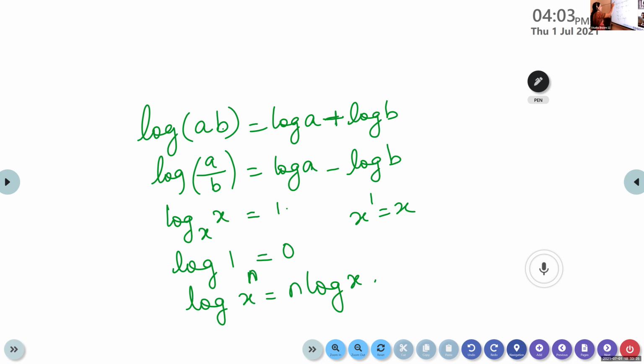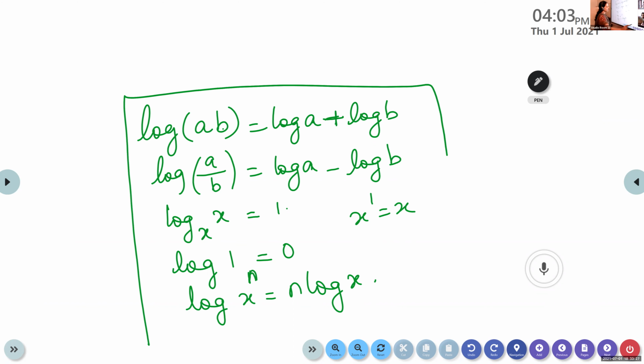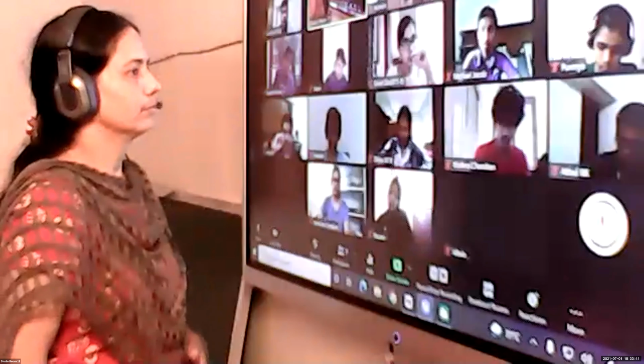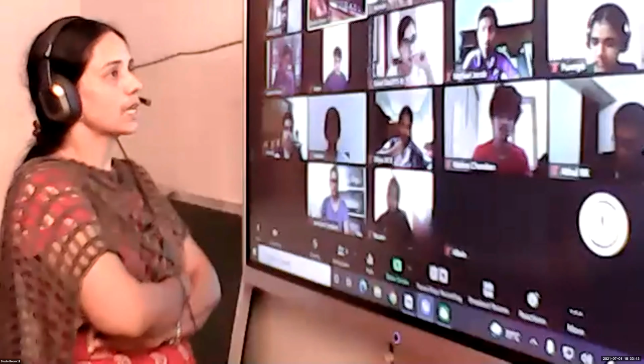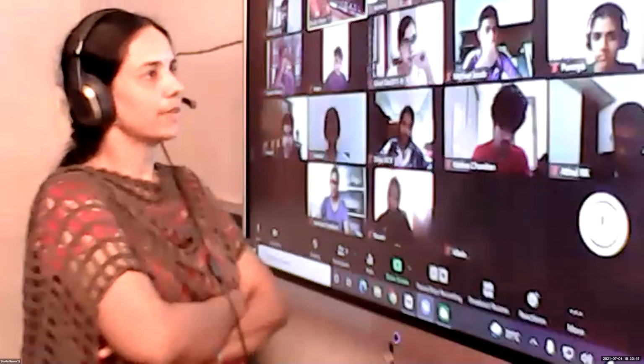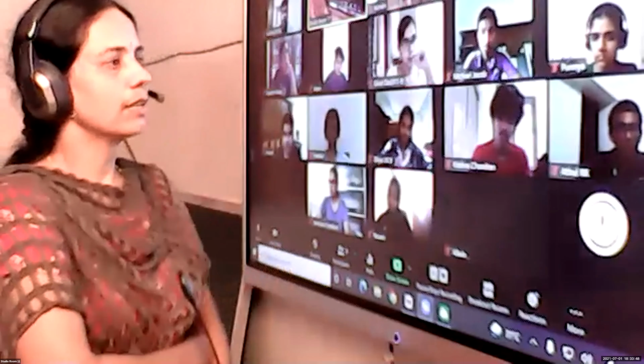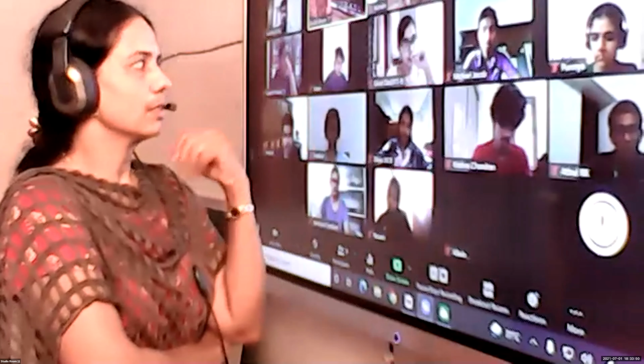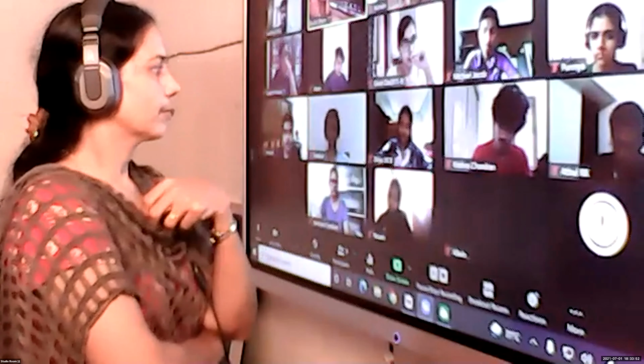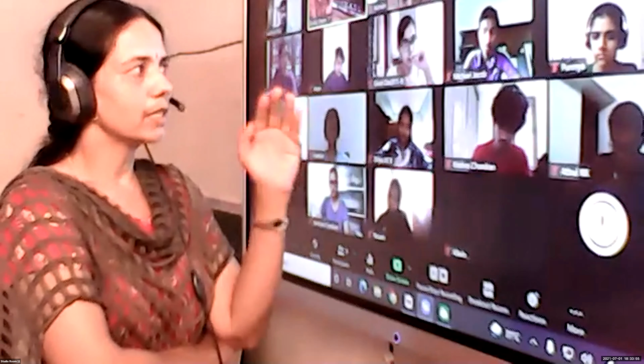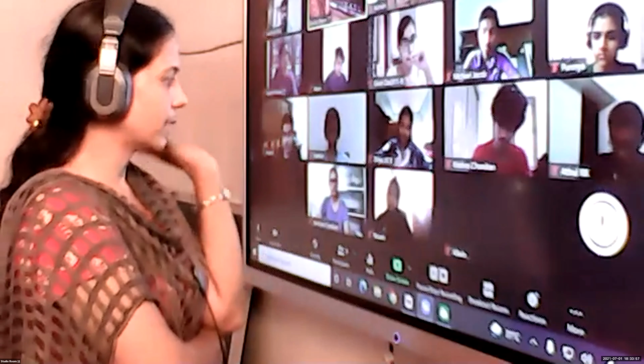Okay, so we need this many properties for solving the questions. Write all these formulas in your formula booklet. These are the basic properties of logarithmic functions. Earlier, there was one full logarithm chapter in 11th standard, but it is deleted and we learn only the main points in 12th standard. So the properties, proof and all is not needed. Only the properties you have to learn.